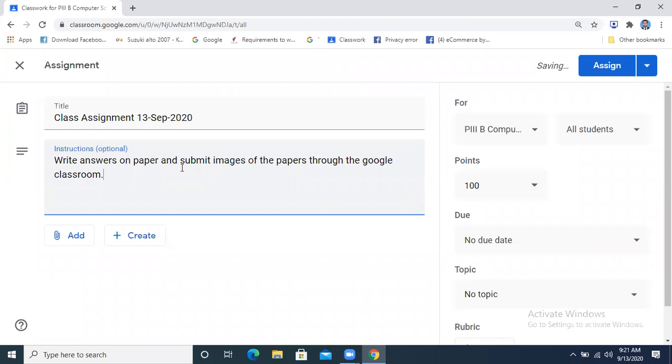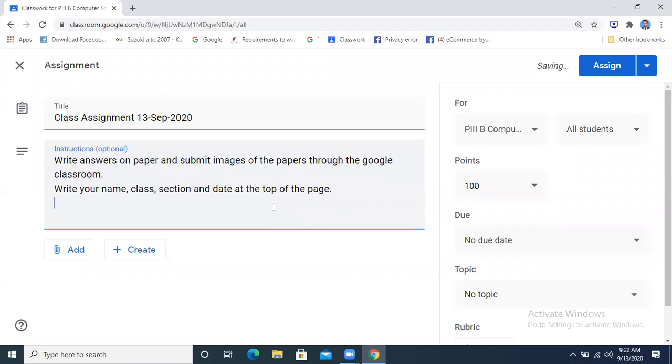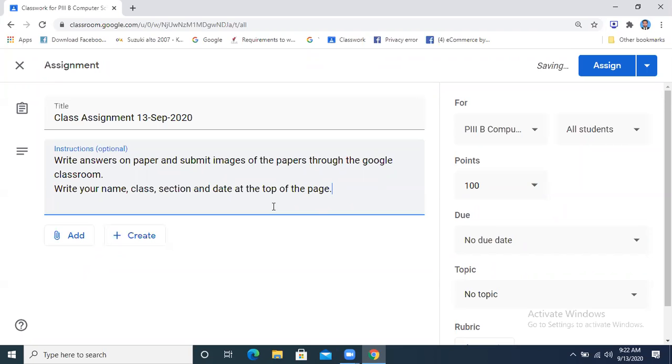This was the thing that I explained to you, but I want you to do some practice of it. I am going to give you a short question answer over here. And keep in mind, one thing more: write your name, class, not only class but section, whether it is B or C, and date at the top of the page. Fine. Similarly, an important thing was to do your work within the due time.